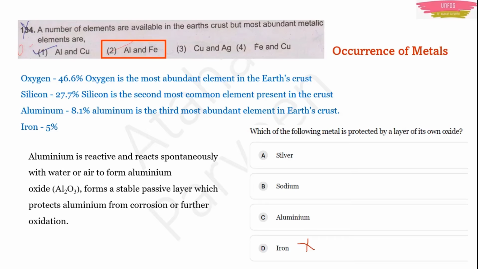But for aluminium, it is not like that. It makes a passive layer, a good layer, which only protects the aluminium from further corrosion and oxidation. So the right answer will be aluminium.